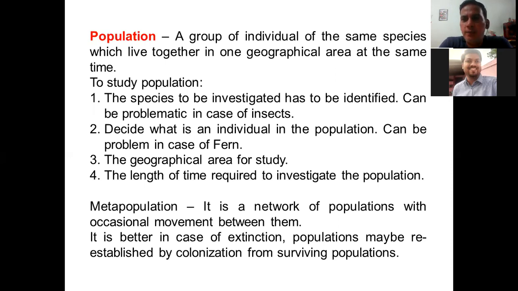All the trees and plants in that particular area would be burned out and the whole region will be destroyed. Now the metapopulation, or the plants which have been moved to different areas, can be brought back and the whole population can be re-established. So in a way, metapopulation is a kind of survival strategy. It can re-establish the populations.